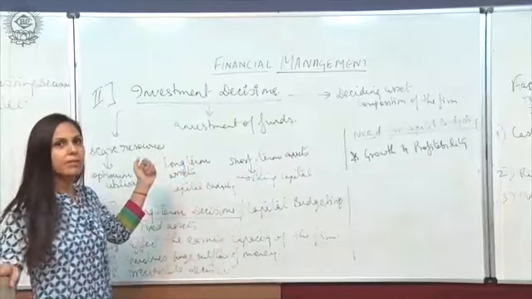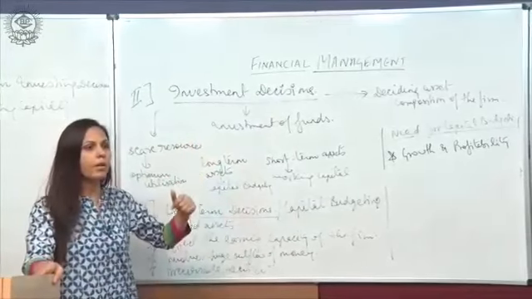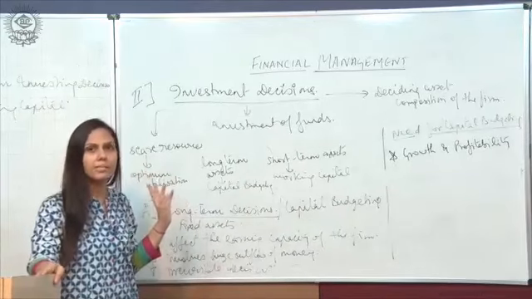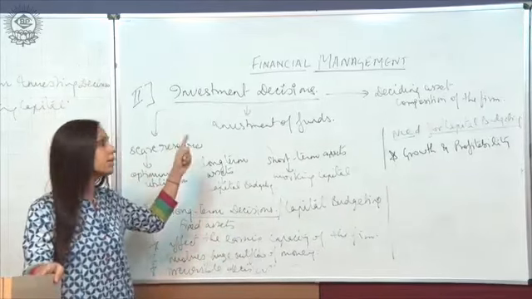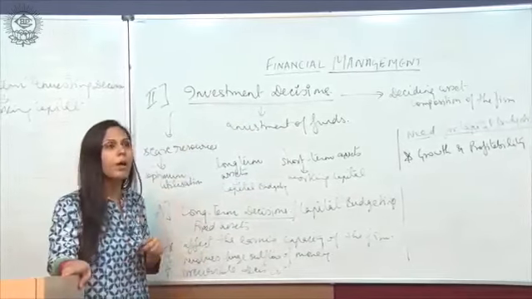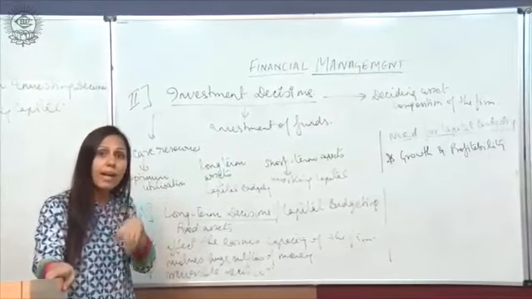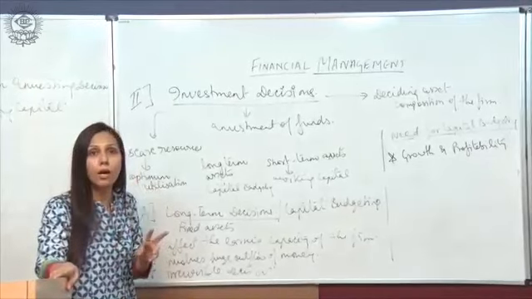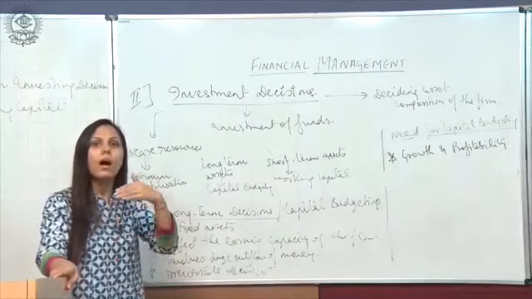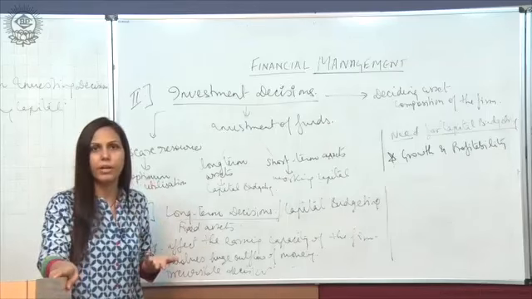Coming to the next topic, that is investment decisions. We are covering the second part of the financial decision. The first part was the financing decision. Now the second part is the investment decision. Once the funds have been procured, raised, the next step is to invest those procured funds somewhere from where we can fetch a higher rate of return, or we can fetch profit out of it, right?